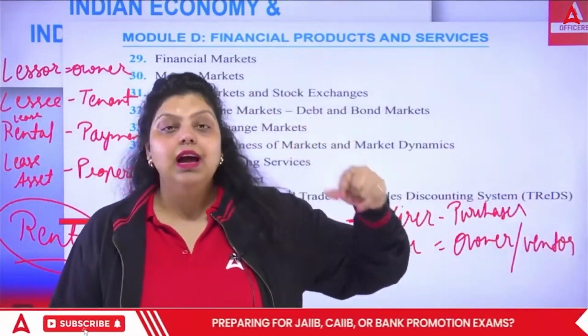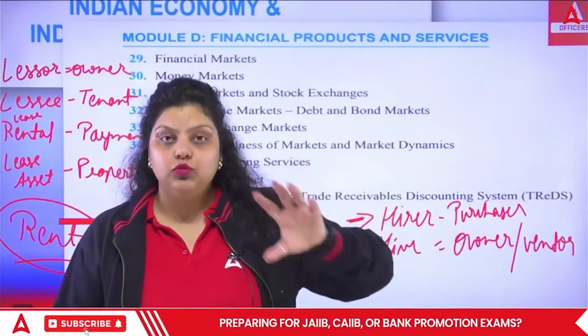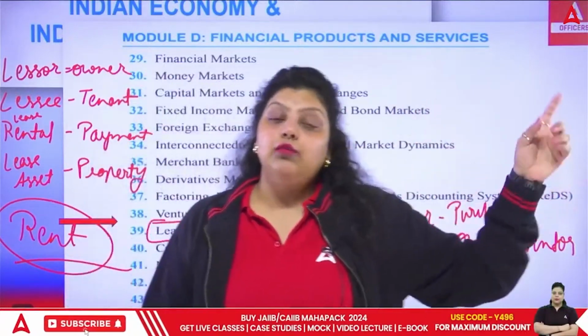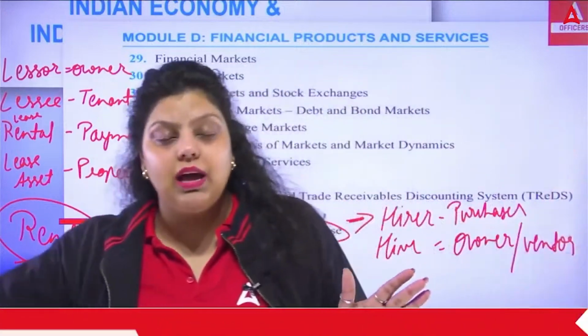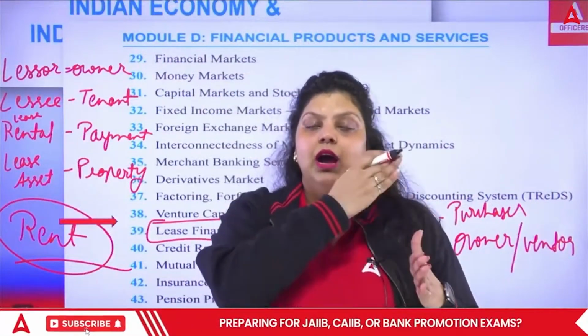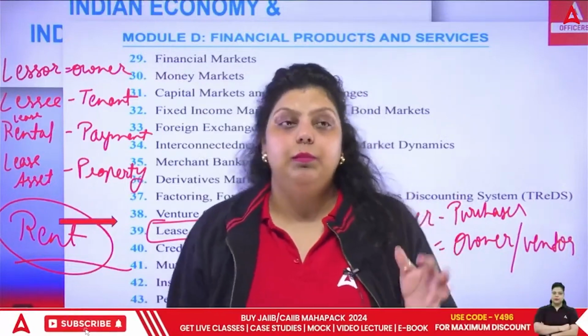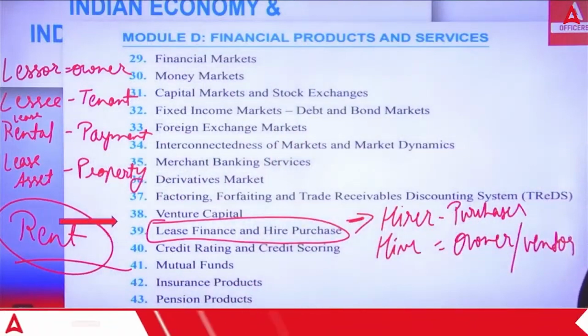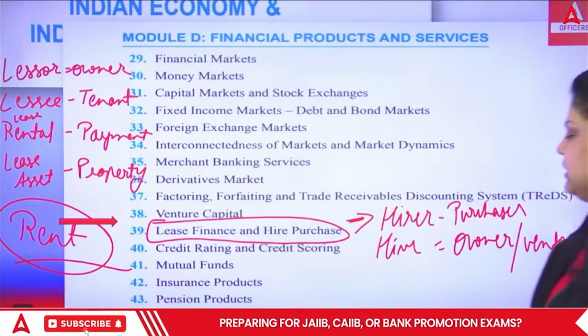The hirer has to pay installments over the next 10 or 20 months, whatever has been decided. And after the hirer makes the last installment to the hiree, the owner, the hirer will get the ownership of that particular product. So this is hire purchase. I hope both the terms are clear here.